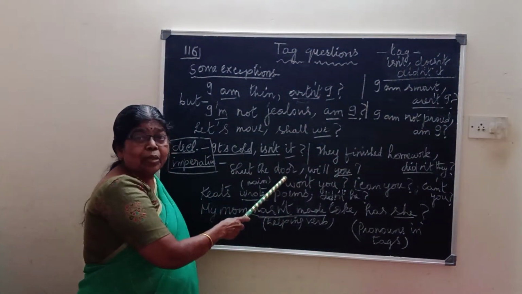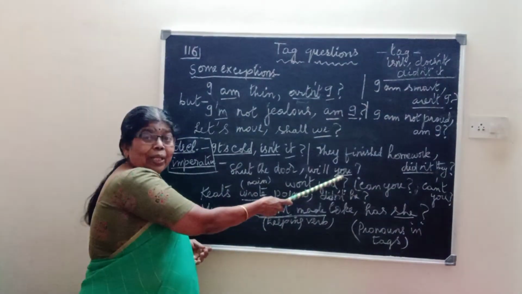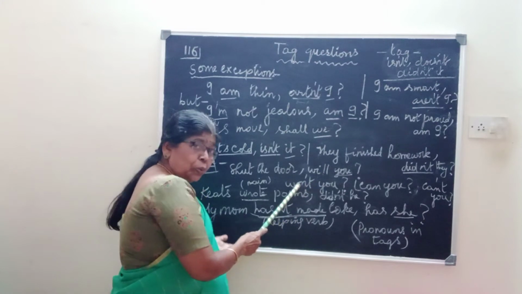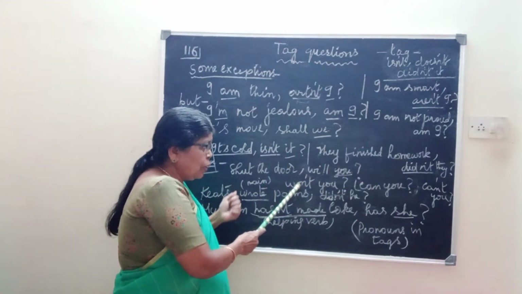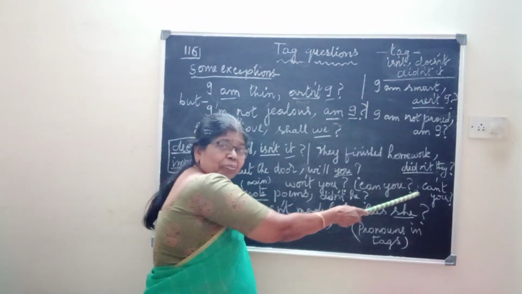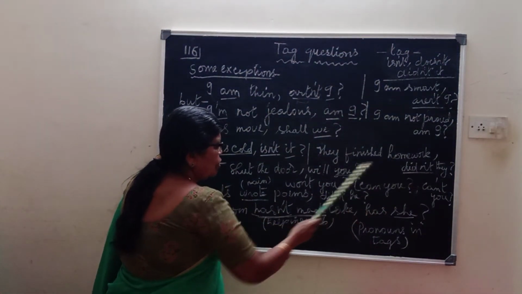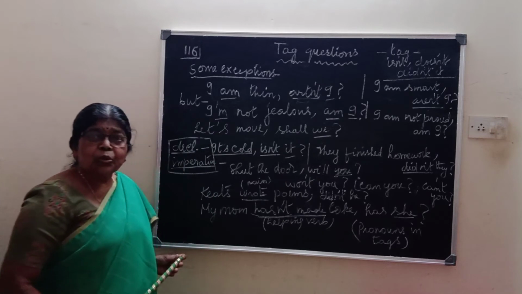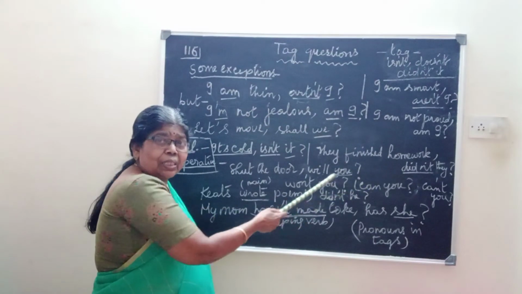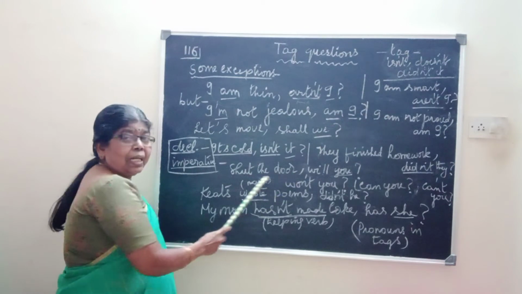So, shut the door, imperative, asking someone to do something for us. Shut the door, will you? This is not the only verb you can use. Won't you? Shut the door. Won't you? Will you? Can you? Can't you? All these tags you can use. Modal verbs and be verbs you can use. Okay? Right. Shut the door, will you? Won't you? Can you? Can't you? Okay, so this is regarding imperative.